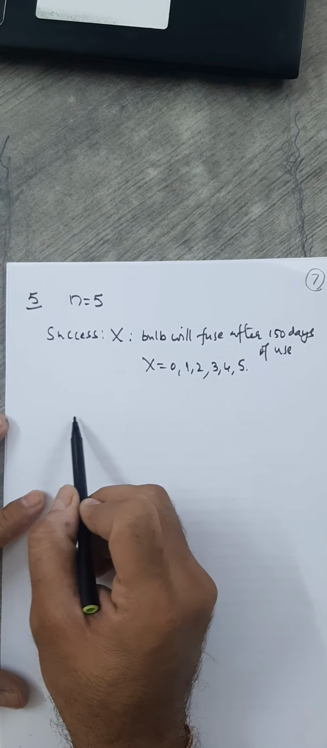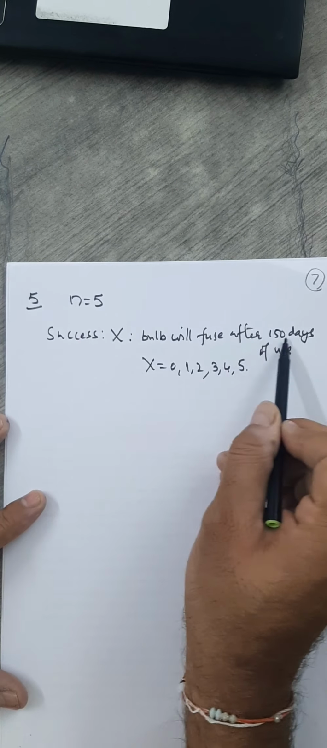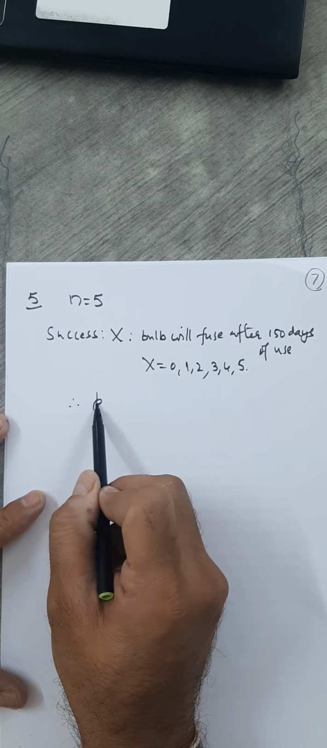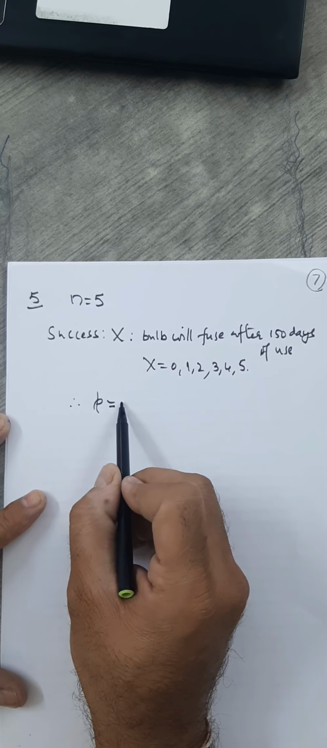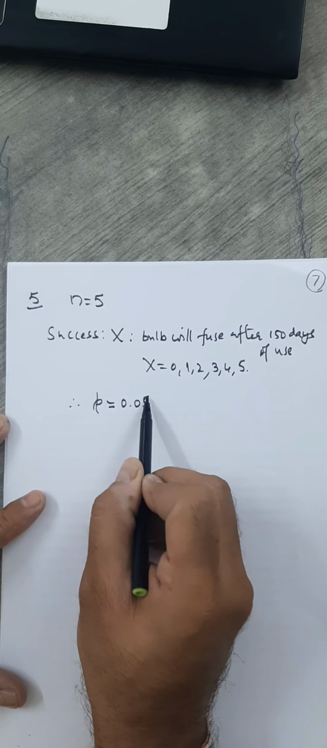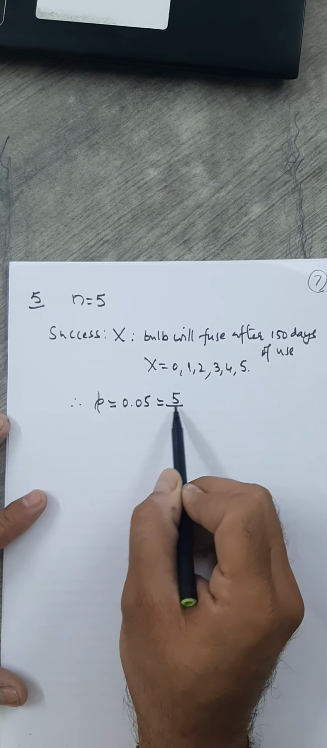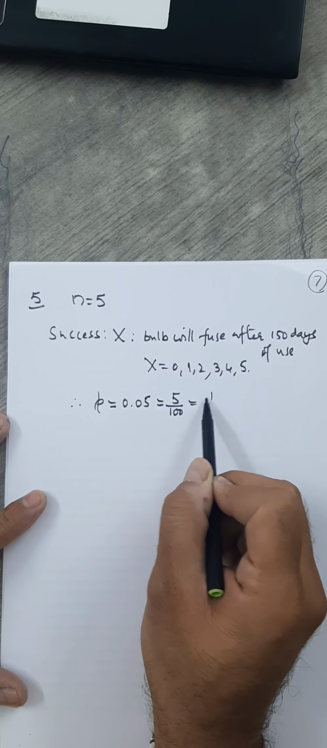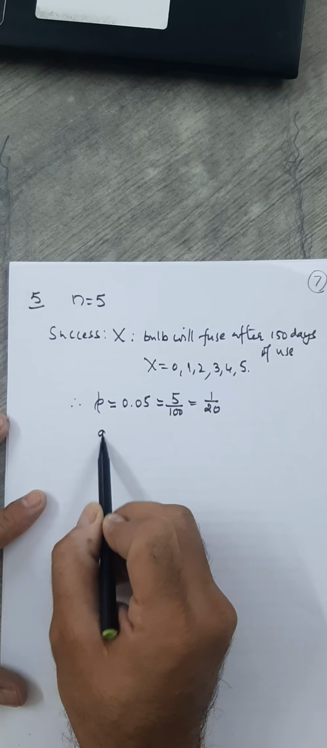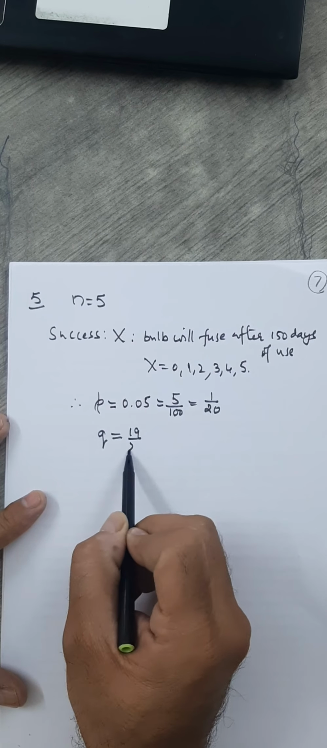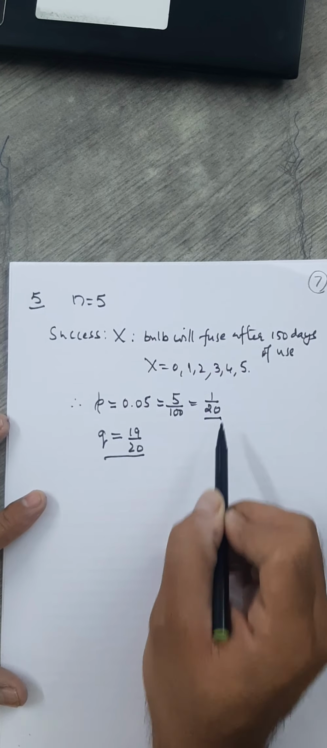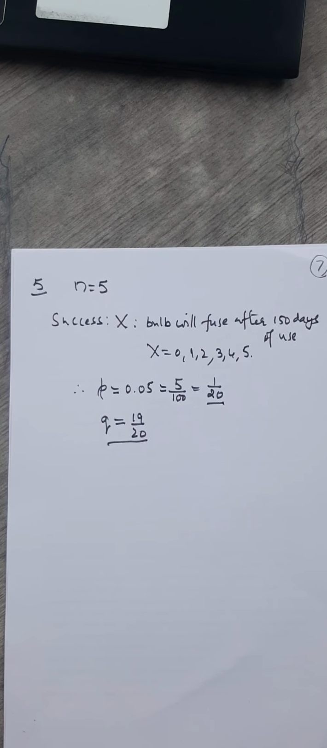What is success here? That's x equals this, and therefore what is small p? The probability of success. You are given 0.05. That's given to you. So this is just 5 by 100, which is 1 by 20. So what is q? It has to be 19 by 20. So you have p, you have q. Now I'm sure it won't be difficult for you.